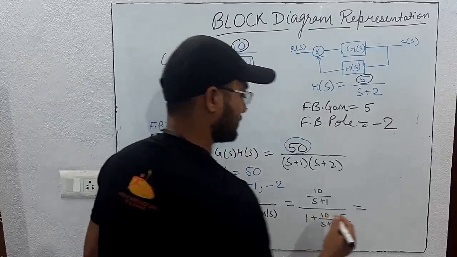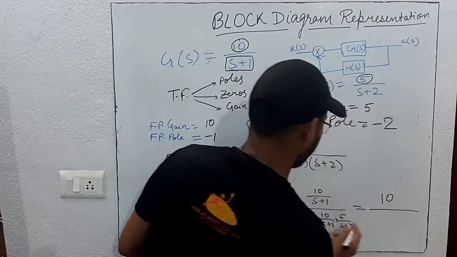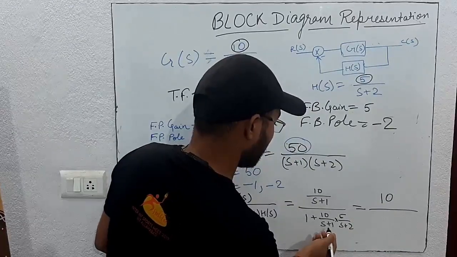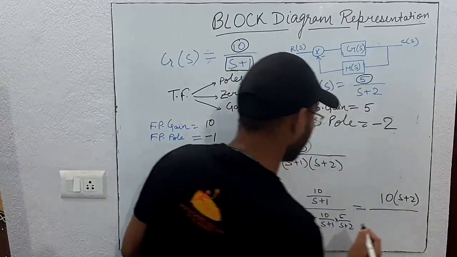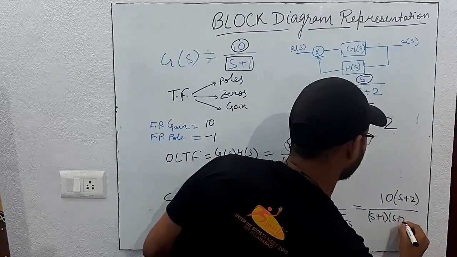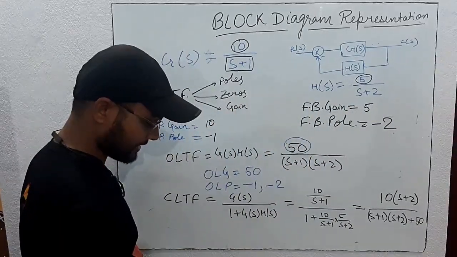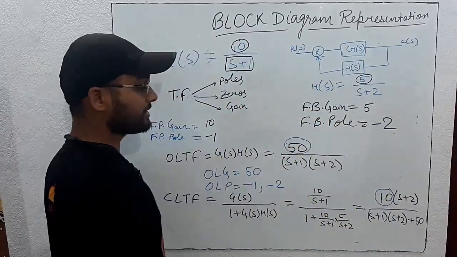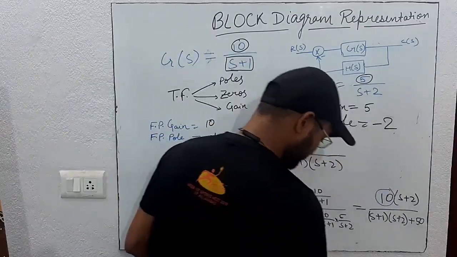Later on you will get 10; this (s plus 1) will get cancelled with this term, and this (s plus 2) will come in the numerator, and in the denominator it will come (s plus 1)(s plus 2) plus 50. So clearly the closed loop gain is 10 and the open loop gain is 50. So we saw the gain in both forms.